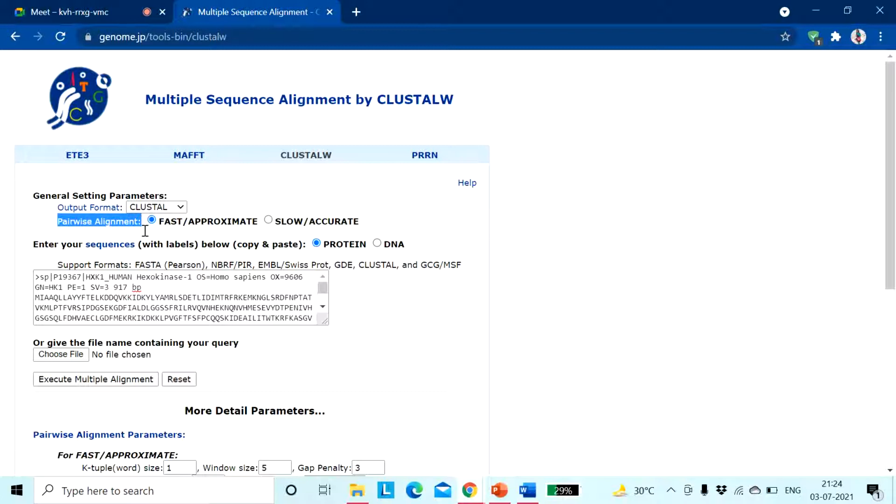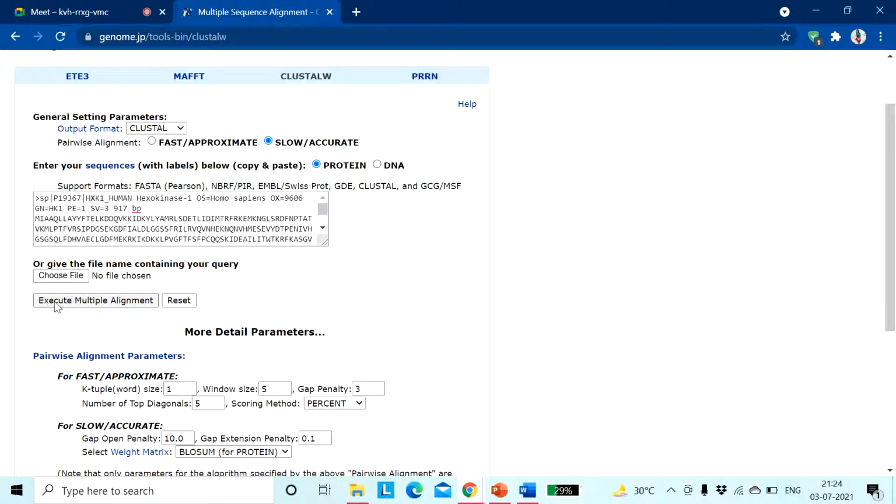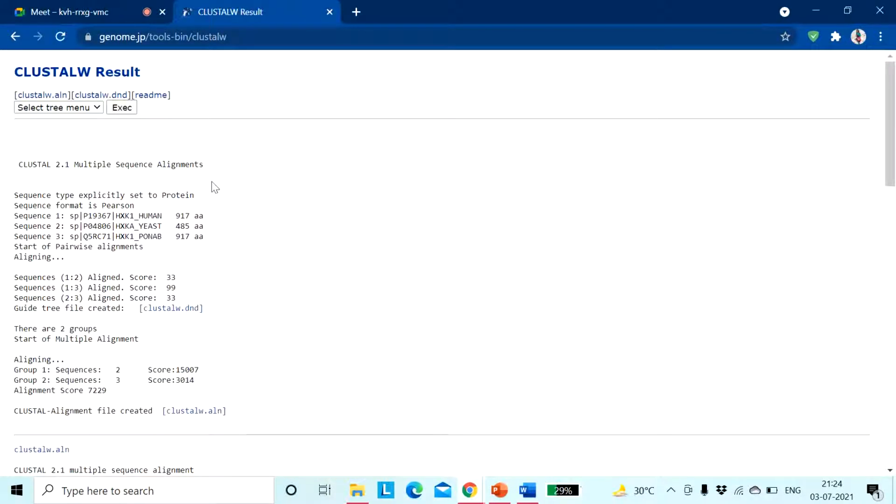Okay, once we get the result, we will get the idea why this is written over here. So let's check slow and accurate. There are different parameters over here, and I'm just keeping them at default and executing the multiple alignment. See, multiple sequence alignment, because I have given 3 different sequences. Sequence 1 contains 917 amino acids, sequence 2 contains 485 amino acids, and sequence 3 contains 917 amino acids again.